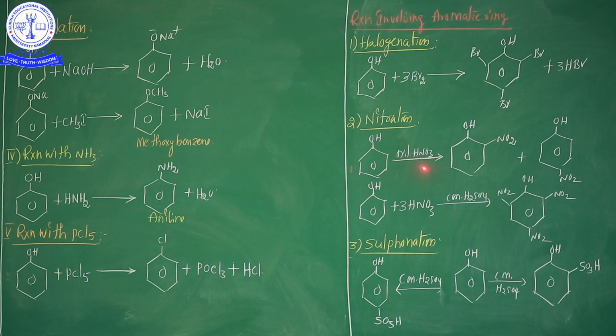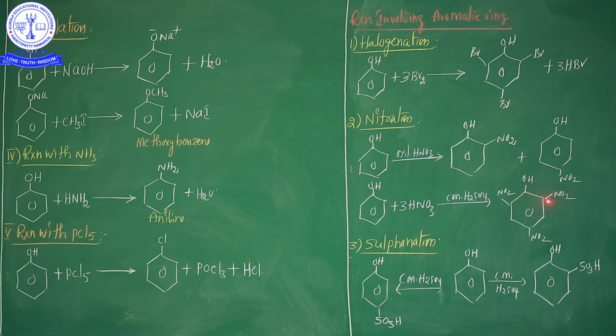If dilute HNO3 is treated with phenol, that gives these products. But an excess amount of HNO3 treated with phenol in the presence of concentrated sulfuric acid, see here, gives 2,4,6-trinitrophenol. This is nothing but picric acid. This is the most important point. Whenever phenol is treated with excess HNO3 in the presence of sulfuric acid, picric acid is formed.